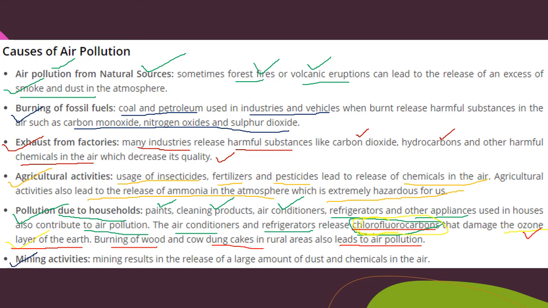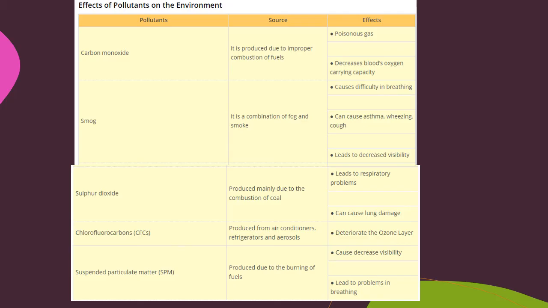Mining means when you want to take out some of the minerals or something, mining activities are there. So mining results in the release of a large amount of dust and chemicals in the air, and this also causes air pollution. So these are some of the causes of air pollution.